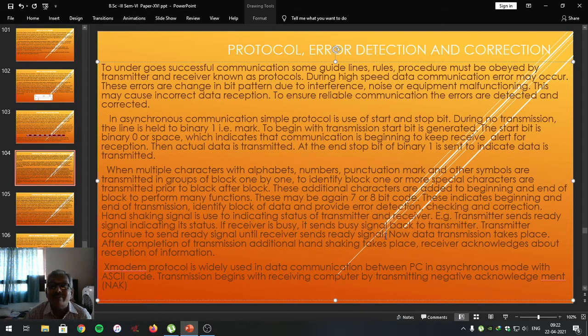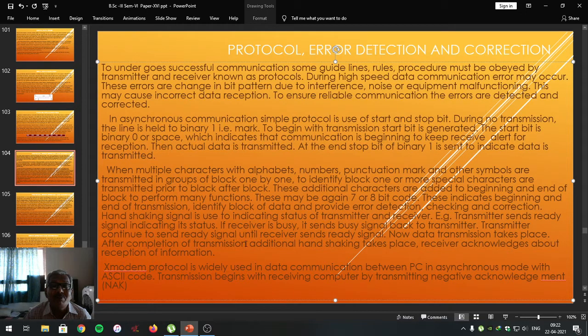This is the handshaking. When the work of receiving computer is over, receiving computer also sends the ready signal. That is what is called handshaking. After handshaking, transmitting computer starts sending the data. That is now the data transmission takes place.